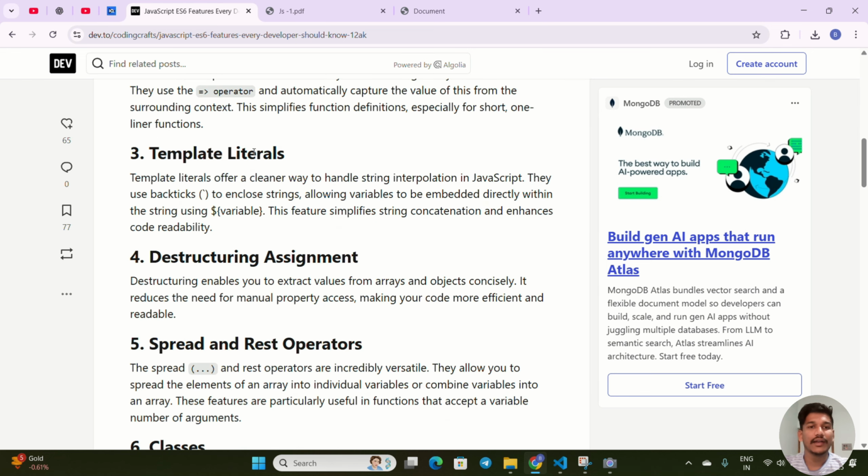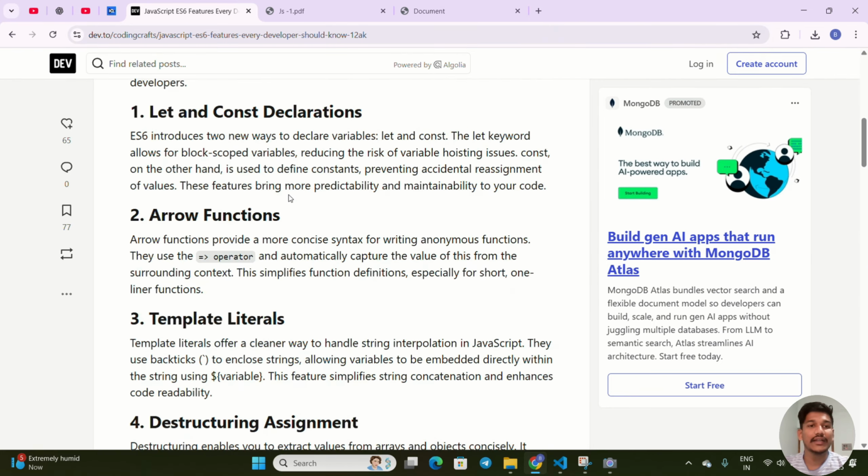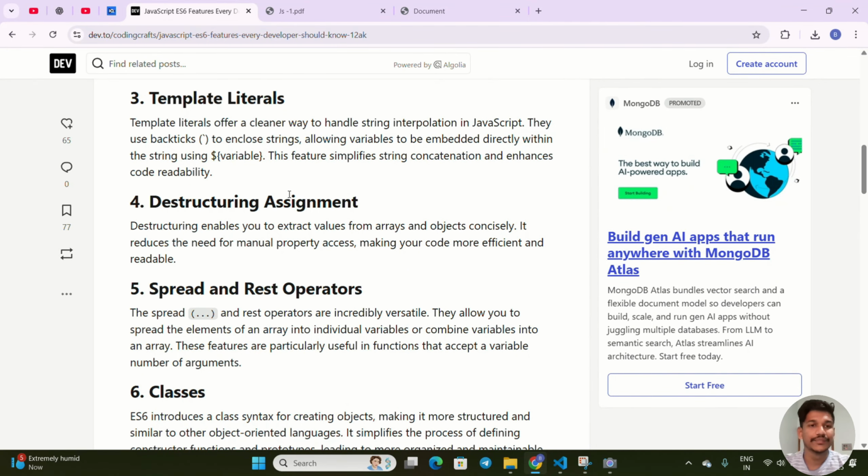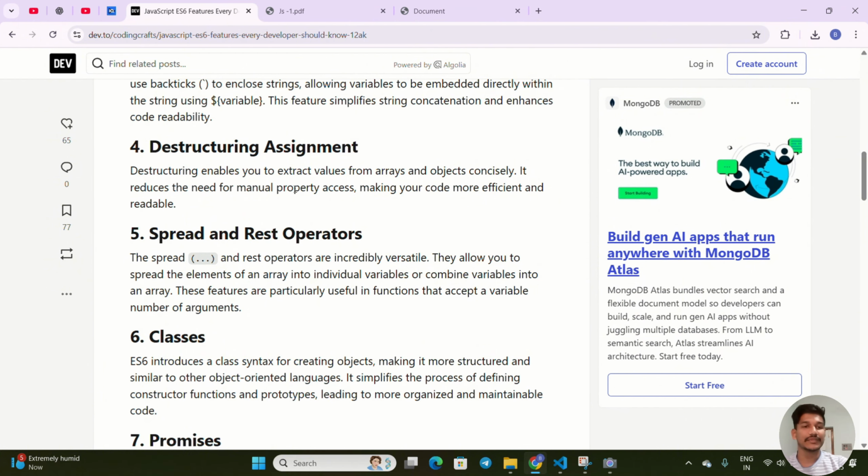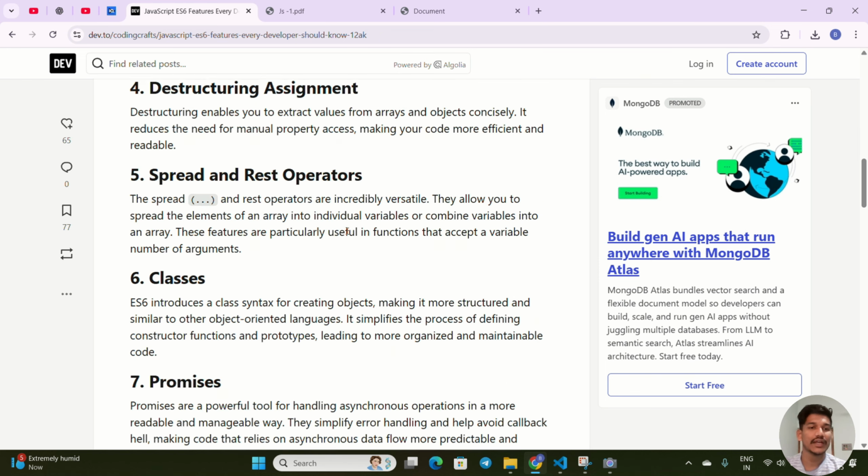Then template literals, which use backticks, and we will learn about them. These are the simple things they introduced. One of the most advanced things they introduced are the spread and rest operators.